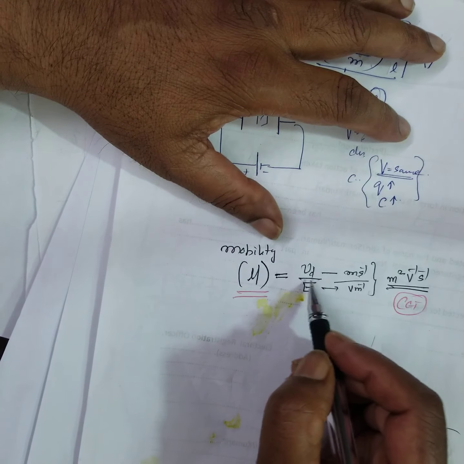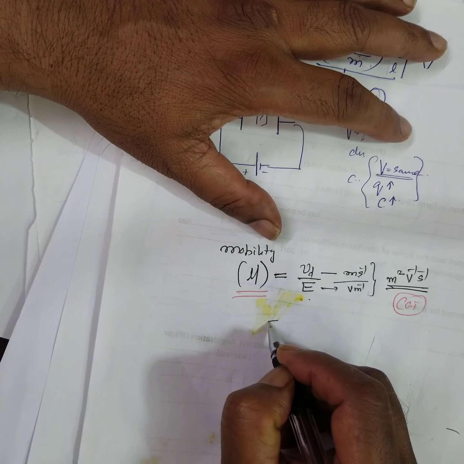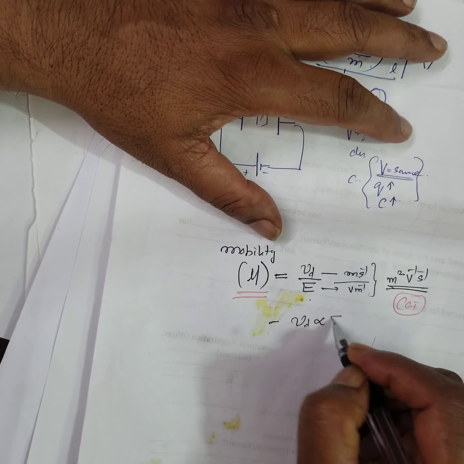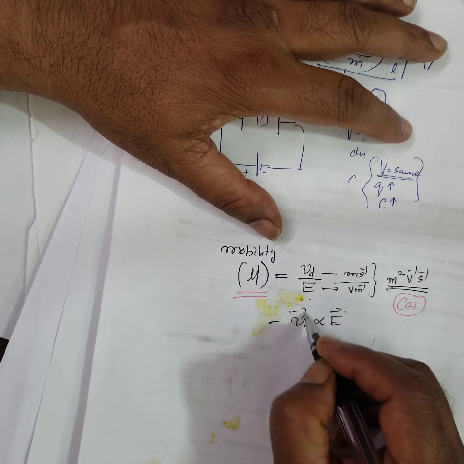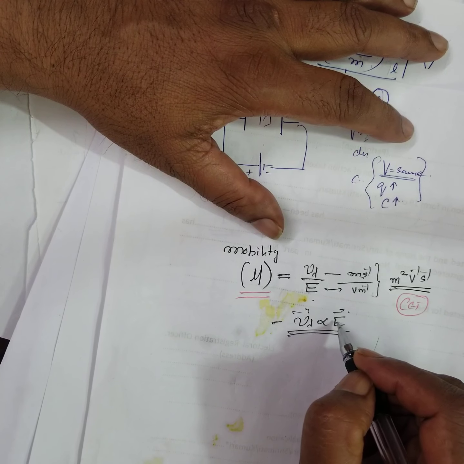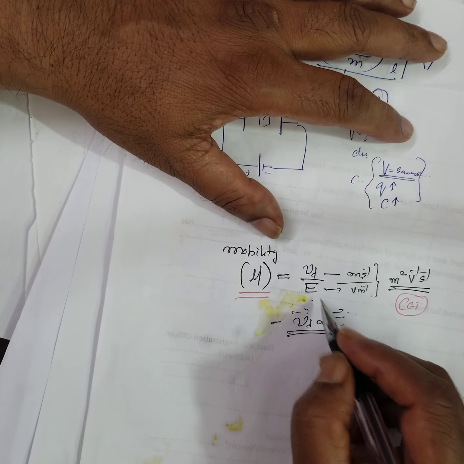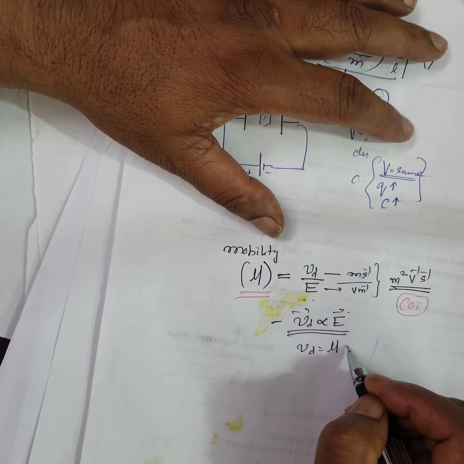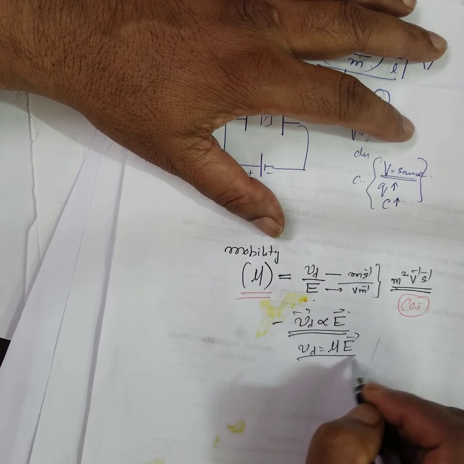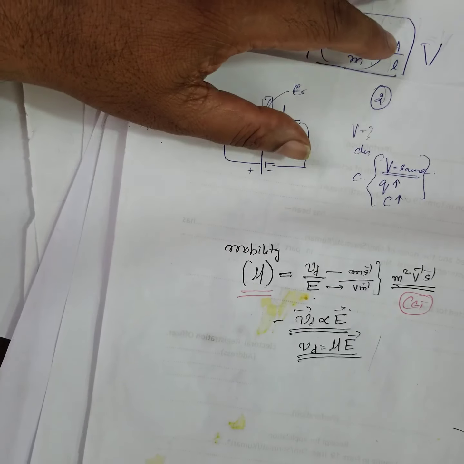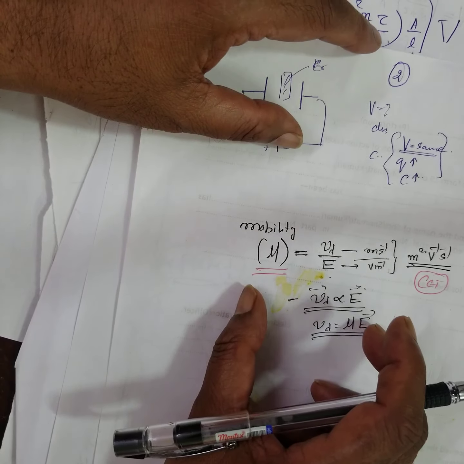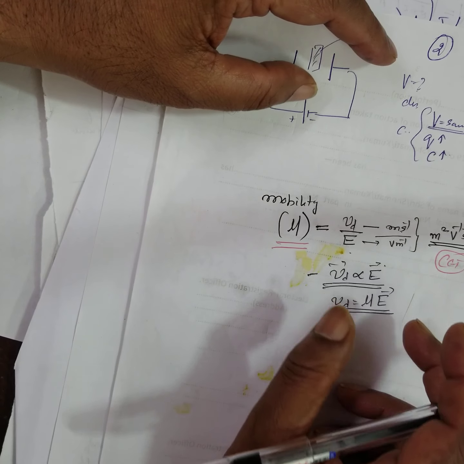Drift velocity is directly proportional to electric intensity. Higher the electric field, higher the drift velocity. Therefore, drift velocity is equal to mobility into electric field. Some formulas, these are all they'll search for in the corner, then they'll ask.